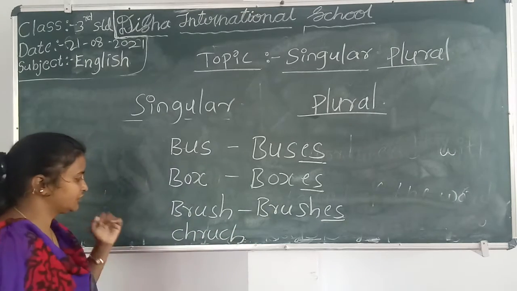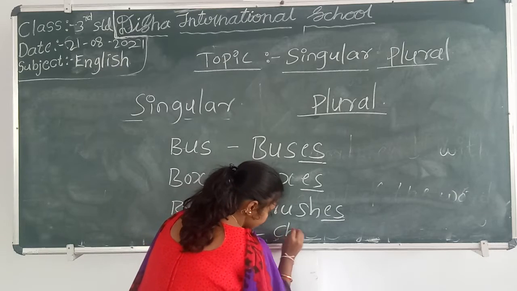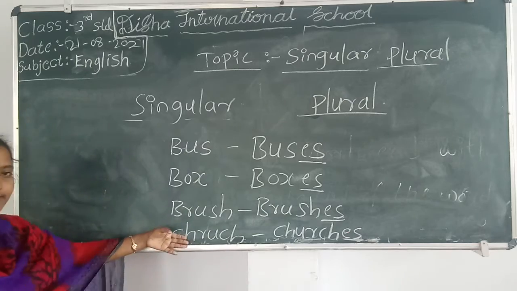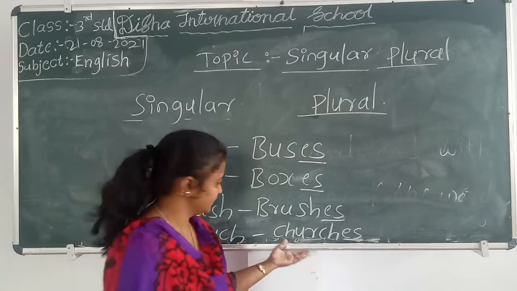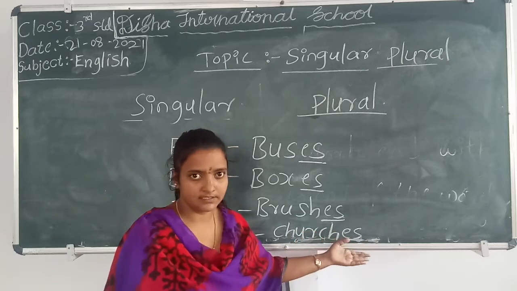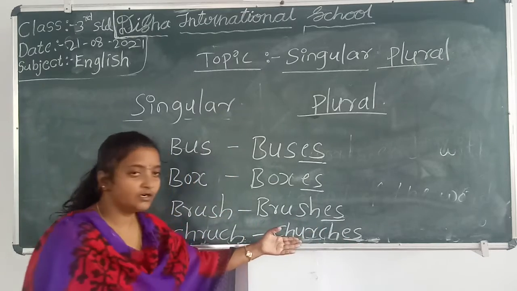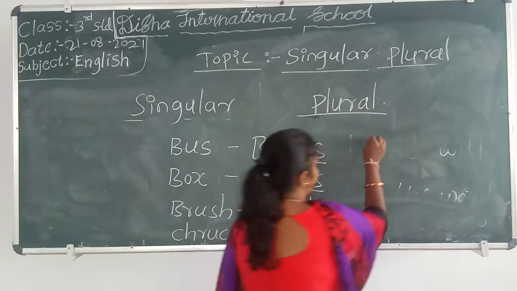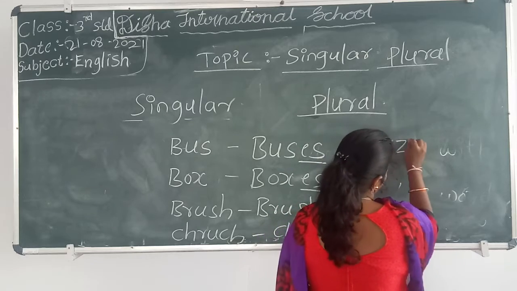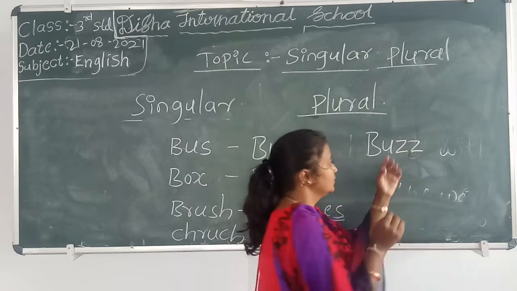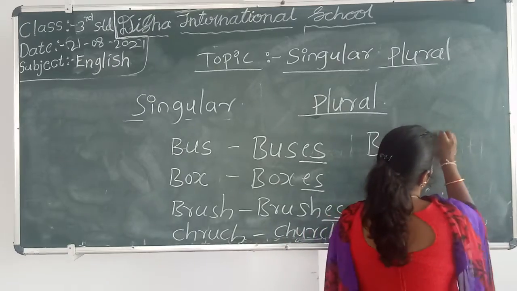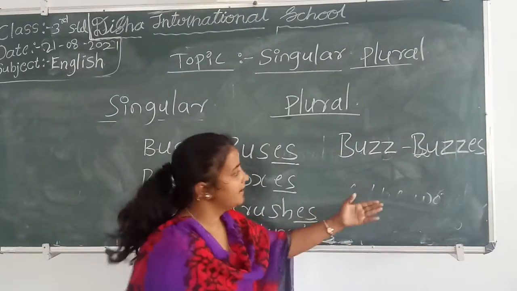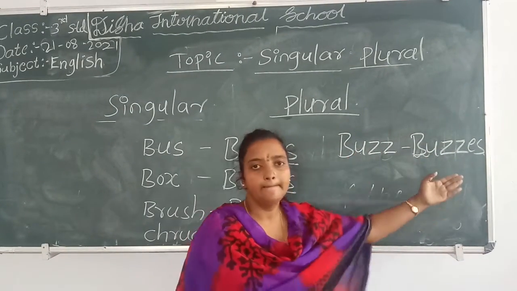C-H-U-R-C-H, church. C-H-U-R-C-H-E-S, churches. One church, many churches. We are adding ES to this word to make it plural from singular. Last one, B-U-Z-Z, buzz and B-U-Z-Z-E-S, buzzes. Bus, buses.